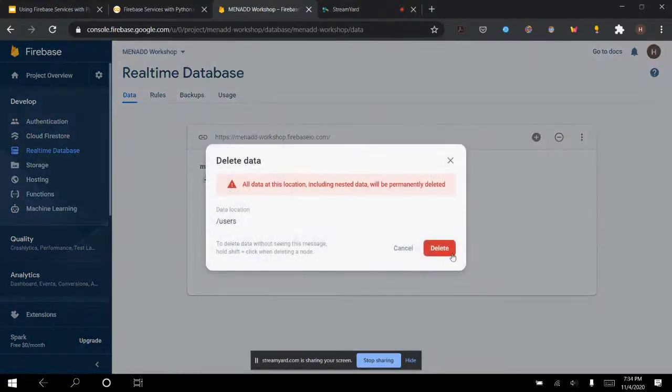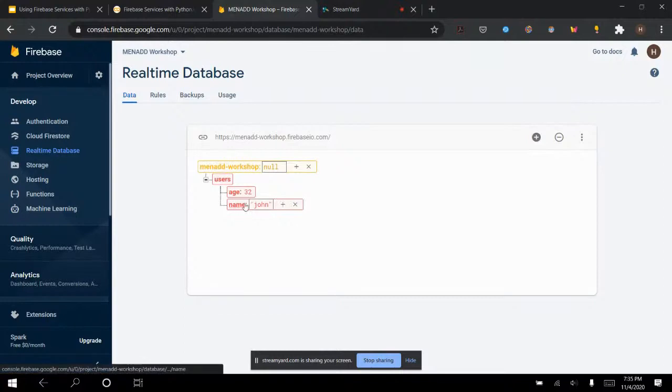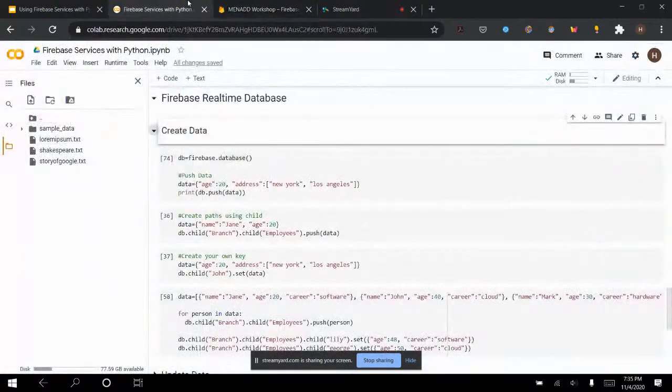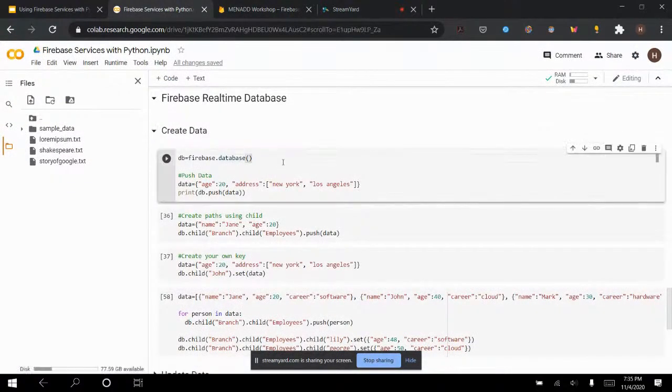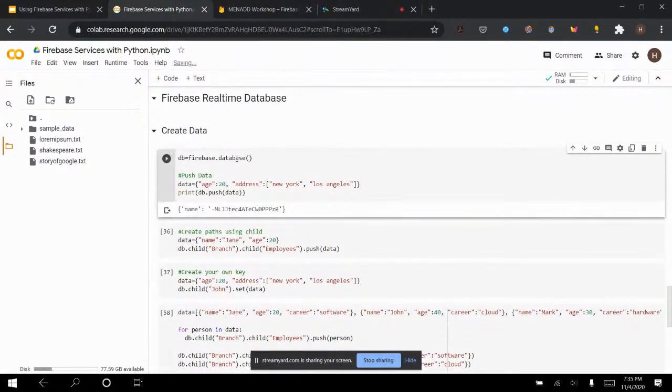I'm going to erase this for now because we're going to learn how to add this stuff with the code and not manually. So here's what we're going to do. We're going to push our first data. So I'm going to run this. db is equal to firebase.database, similar to what we did with the auth and the storage. So now I'm going to push my data. I have here this data: age 20, address is New York, Los Angeles, and then I call db.push(data).